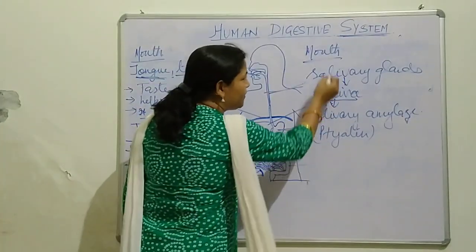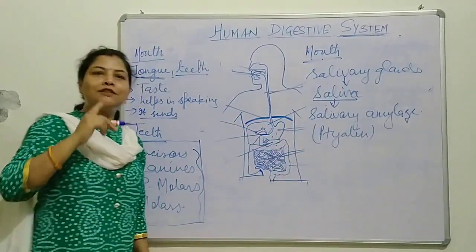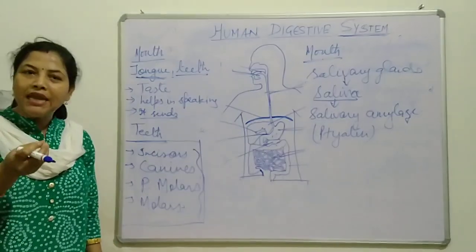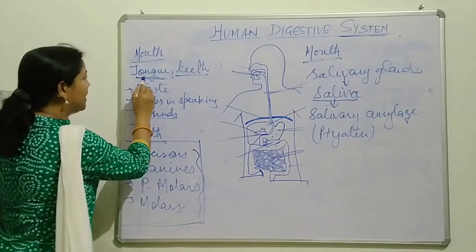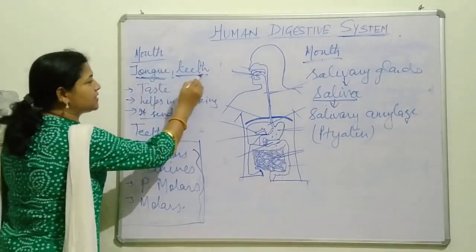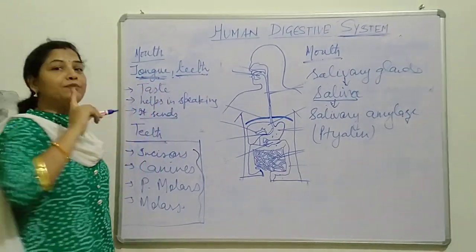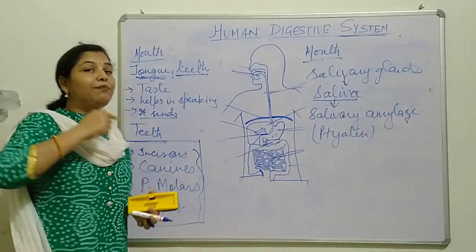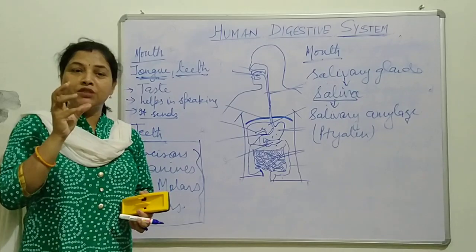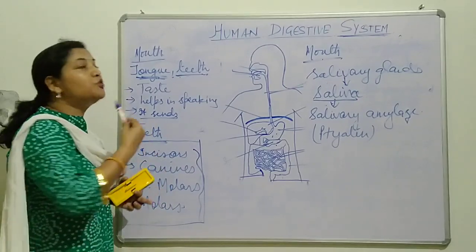When this saliva mixes with the food, it makes the food slippery and lubricated. At the same time, the tongue and teeth are crushing the food, and the tongue is helping to convert the food into bolus form, a ball-like structure, easy to engulf.